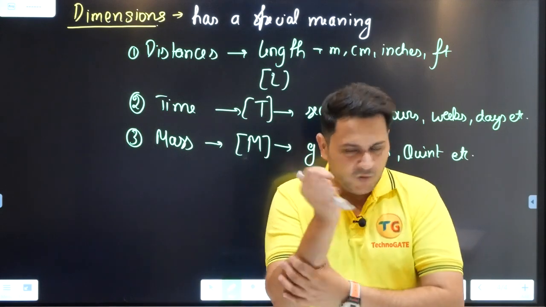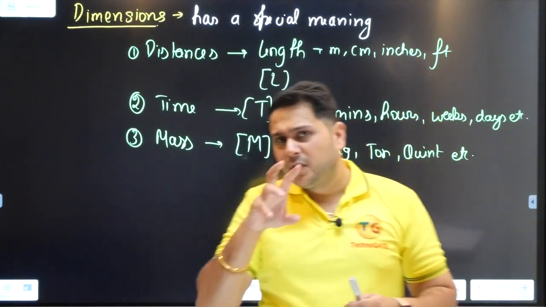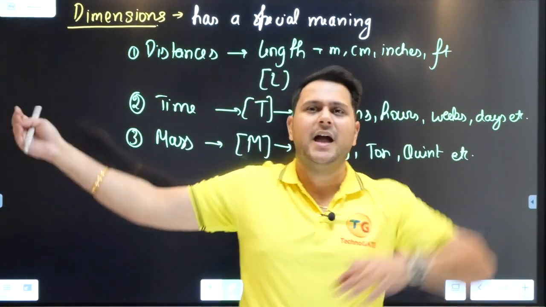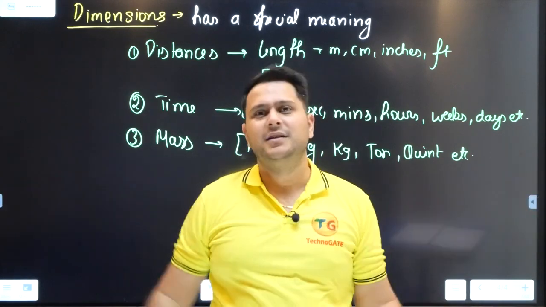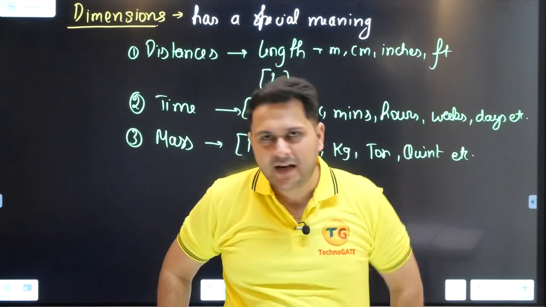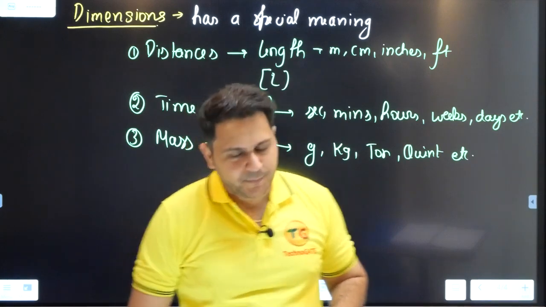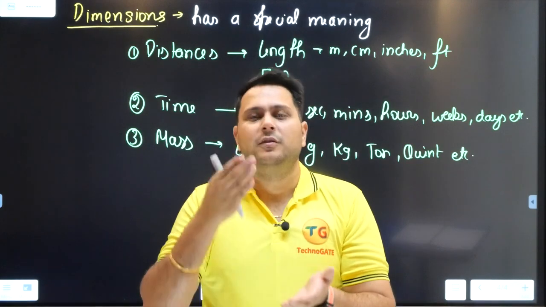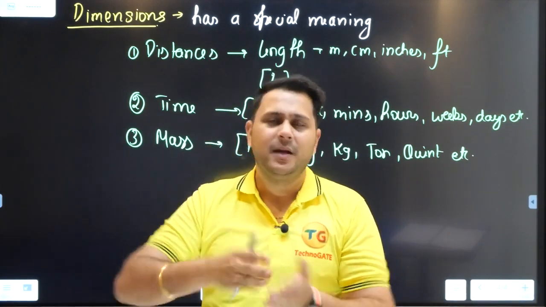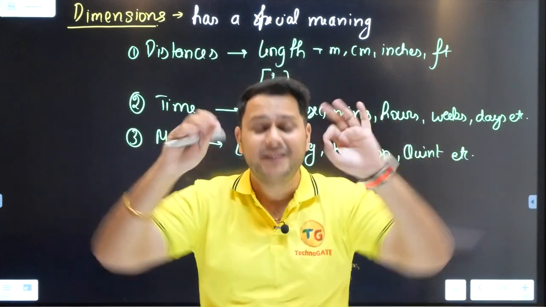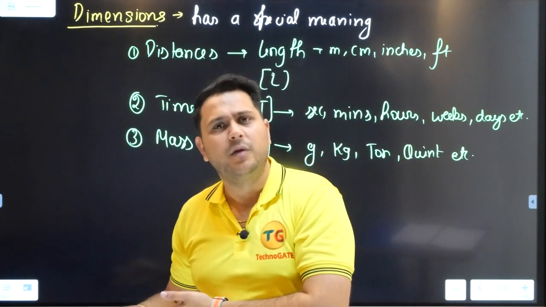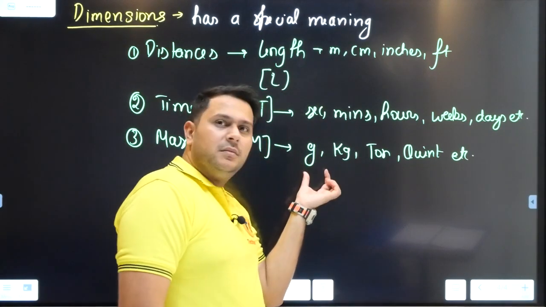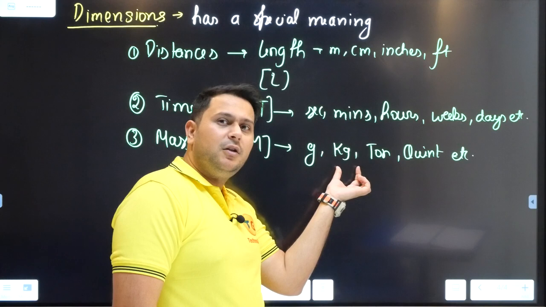All right. See, there is one confusion which generally comes in the mind of the students. What is the difference between the unit and the dimension? This is a general confusion in the mind of the students. I'll explain this concept in the next 5 minutes, right? See, both unit and dimensions are used for measurements. Measurement of length, mass, time, anything on this planet. Physical quantities measurement, that is what physics is all about, right? But if I say gram, it is a unit. If I say kilogram, it is a unit.